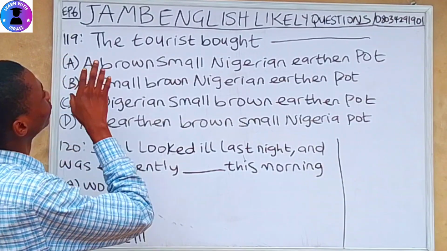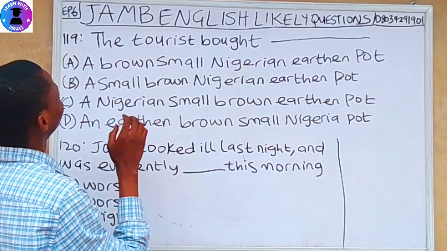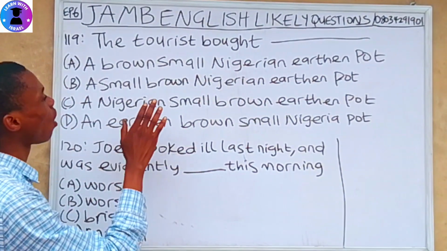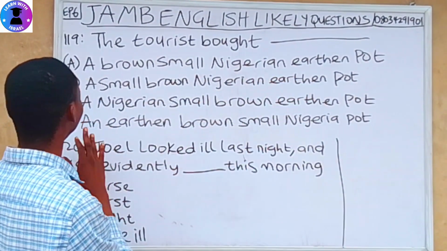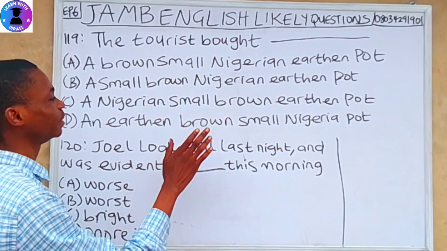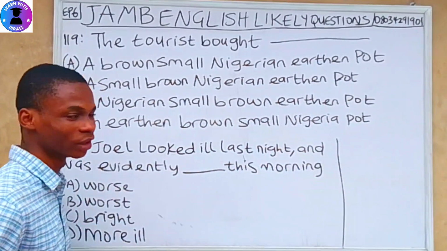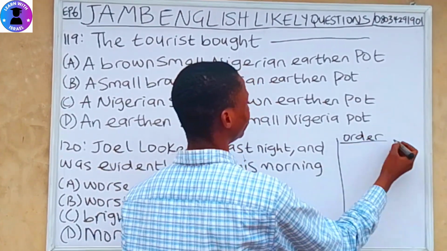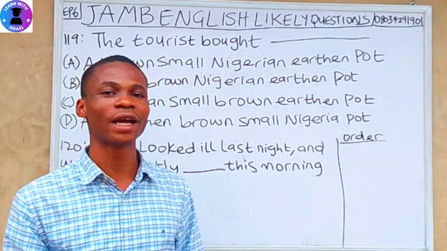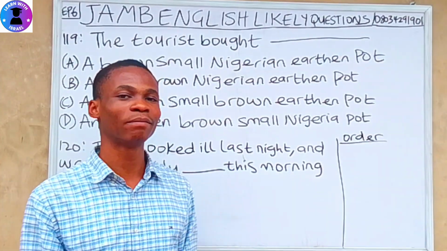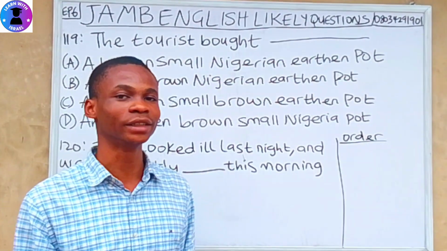Question 119. The tourist bought dash. A, brown small Nigeria heading port. B, a small brown Nigeria heading port. C, a Nigerian small brown heading port. D, an heading brown small Nigeria port. So we have something that we call order of adjective. I have mentioned that earlier in my previous episode, and if you need more explanation on that, go and watch my previous episode on English.